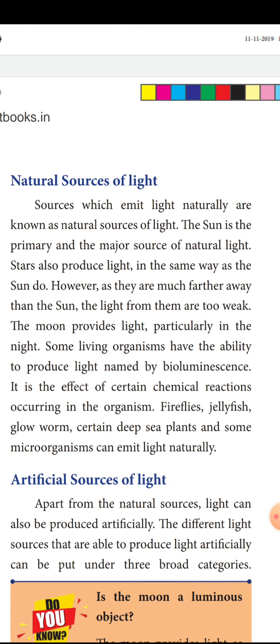Then artificial source of light. Apart from natural sources, light can also be produced artificially. The different light sources that are able to produce light artificially can be put under three broad categories. These categories are incandescent sources, gas discharge lamps, and so on.